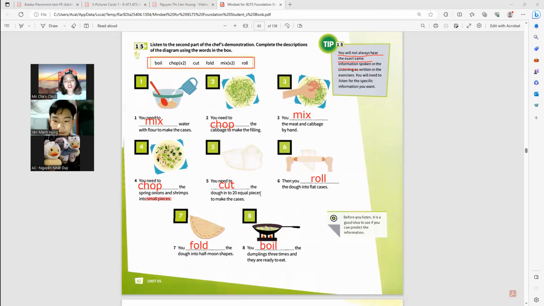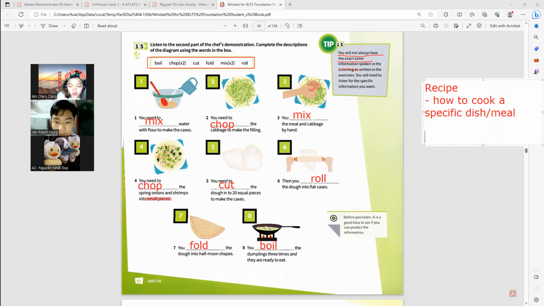All right. So with this one, as you can see, when we talk about a certain recipe, it has something to do with the preparation of the food. It will tell you how to cook a specific dish or meal. A recipe is composed of the ingredients. When you say ingredients, these are the things or the food that we put in. What is this made of?